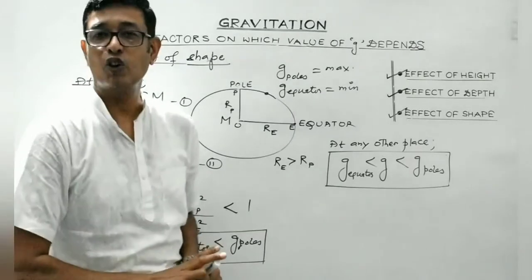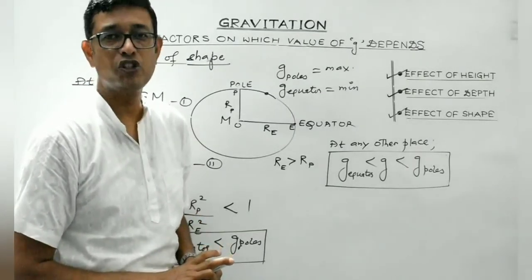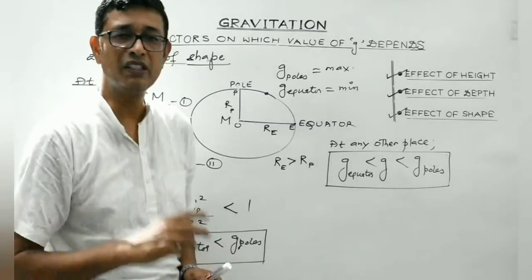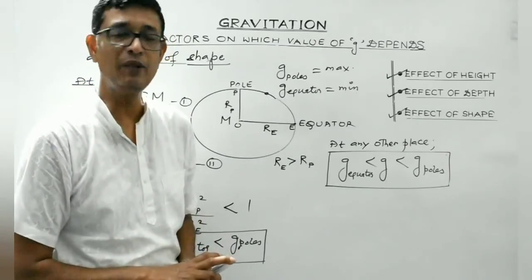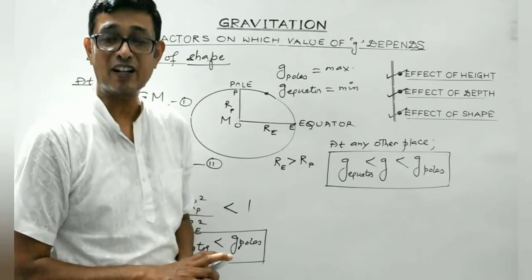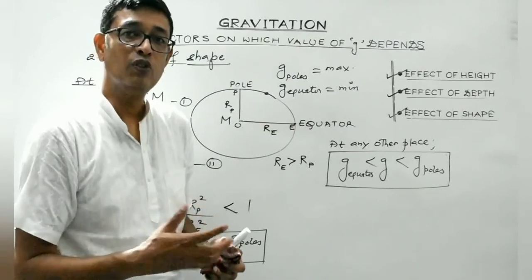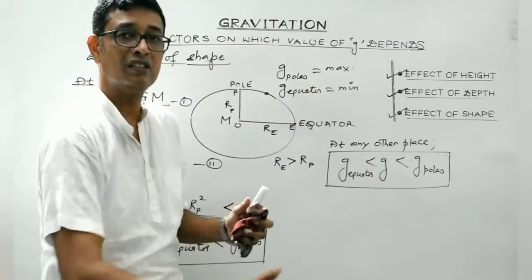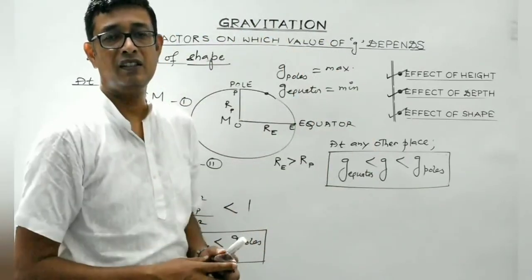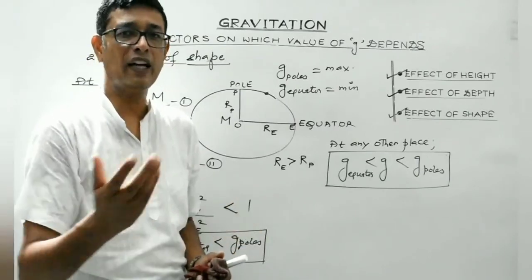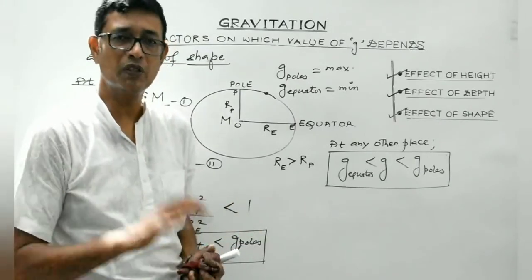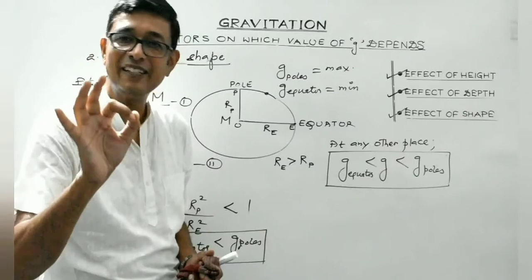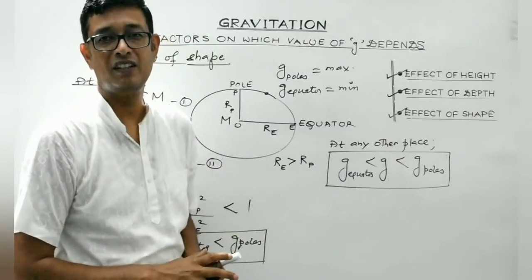Although while solving numericals, we'll consider this small g to be constant. We'll normally take its value to be 9.8 or 10 meter per second square. But actually, its value varies even on the Earth's surface. It can vary from 9.78 to 9.81, 9.82. But we consider its average value to be 9.8 meter per second square.